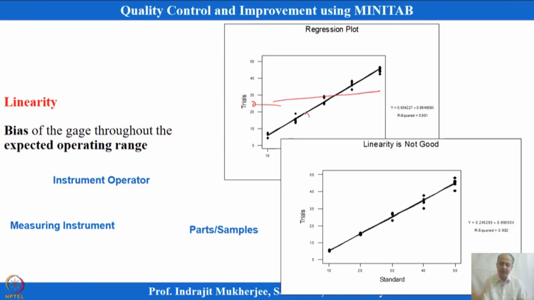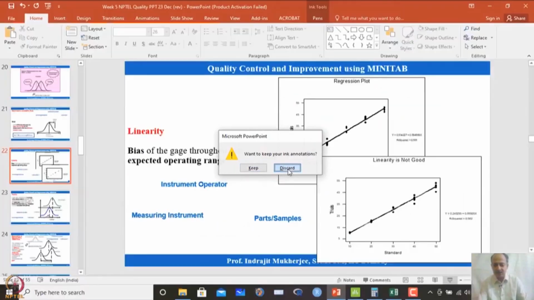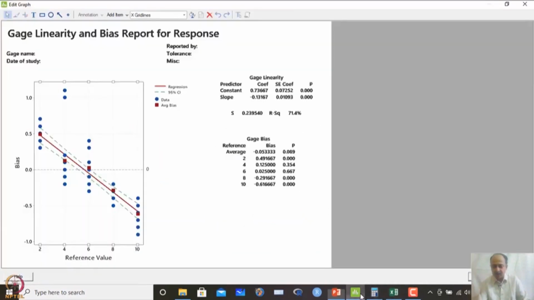So, whenever this slope is prominent, tan theta is prominent over here. In that case, the regression equation's beta 1 coefficient will be significant, beta 0 and beta 1 will be significant, and that is what is reflected in the study over here. The beta 1 is significant, and the R square value is prominent. Overall average bias is not significant, but individually it is coming out significant. The slope is about 0.13, that is, negative 0.13.